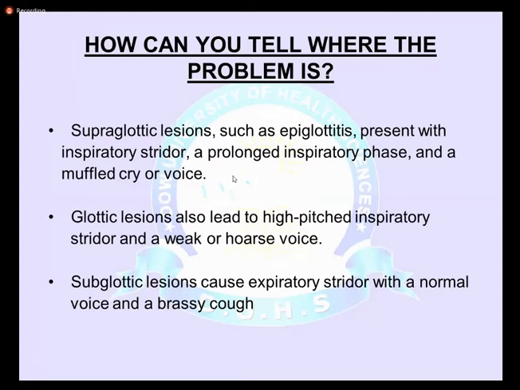Whereas when the lesion or obstruction is at the glottic level, they also present with high pitched inspiratory stridor, but they have a hoarse voice, not a muffled one. As compared to children with subglottic lesions or obstruction, they usually have expiratory stridor with a normal voice or a brassy cough.